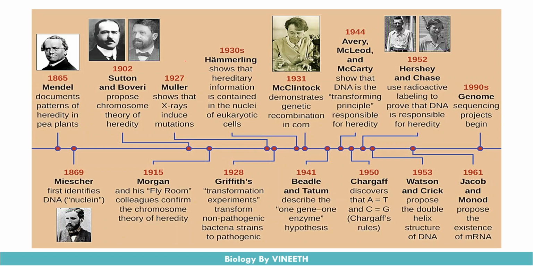And then McClintock was working on the transposable materials. She said that there were two types of transposable materials: the cut-paste transposons and the copy-paste transposons. These were responsible for increasing the genetic material quantity. They were able to cut the DNA sequences, paste themselves at those cut regions and replicate themselves. So these were the major findings of McClintock, and she worked on corn plants.